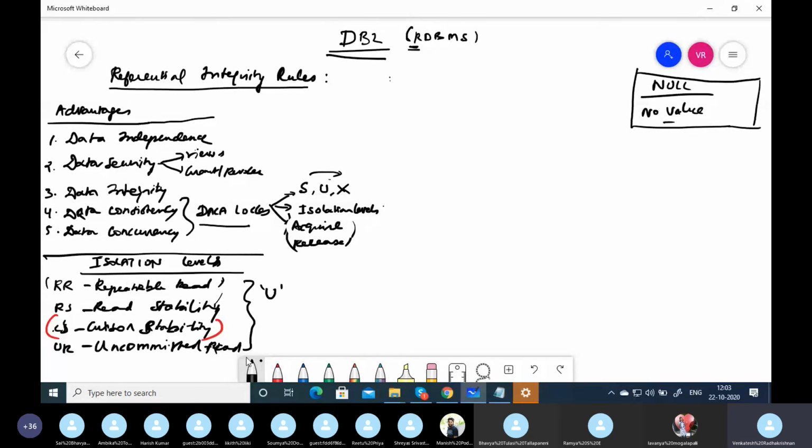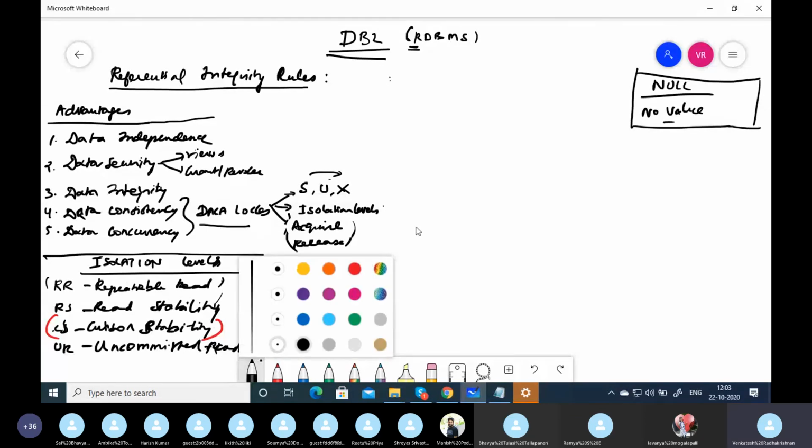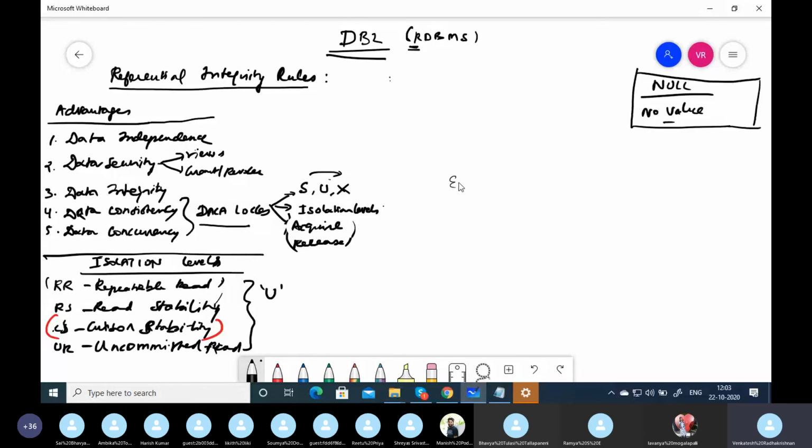I'll ask a very quick question. I don't want to waste much time here. So we'll say employee, and employee bonus. Employee has ID, name, and salary. The bonus table has bonus ID (BID), EID, and bonus amount.